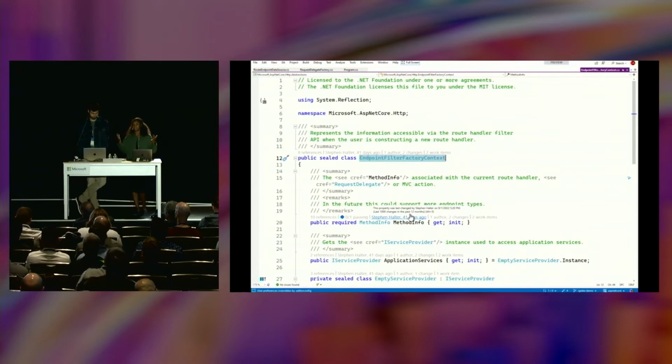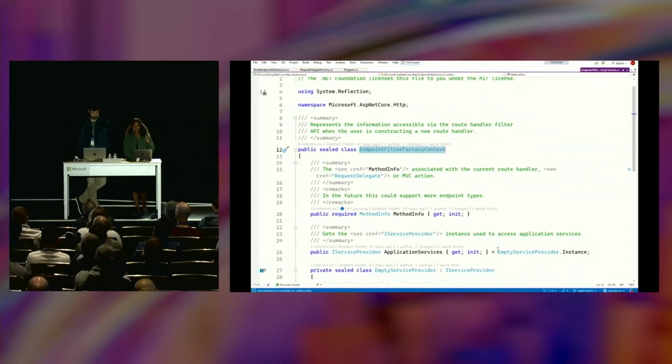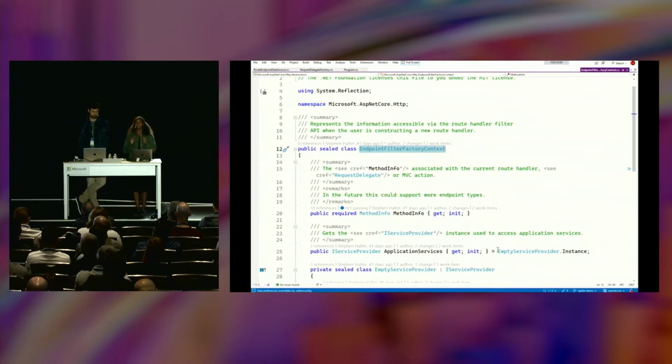It tells you this is the handler that's going to be invoked when you're writing your code. It gives you access to a service provider, so you can access anything that you have in dependency injection. One thing that's missing here and is an important part of endpoints that Stefan alluded to earlier is metadata. You can't access metadata in this endpoint filter factory context, at least as of RC2.